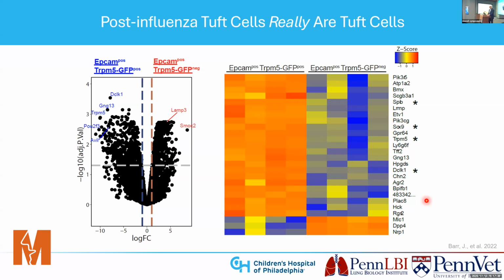So the first thing we wanted to do was prove that these are bona fide Tuft cells. So we used bulk RNA-seq using that famous Trpm5-GFP mouse line. And what we found is that these Tuft cells have a transcriptional profile that's very similar to intestinal Tuft cells as well as tracheal Tuft cells, and that they express major Tuft cell markers, including SPB, SOX9, Trpm5, and DCLK1. So we didn't just show that there are Tuft cells down there. We showed these are Tuft cells that are very similar to the rest of the body.